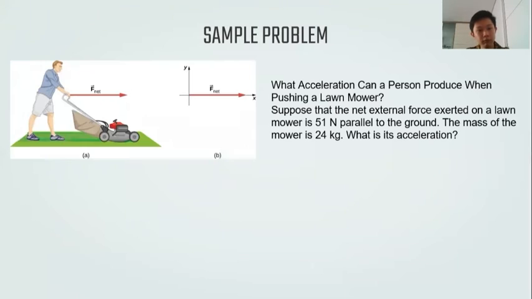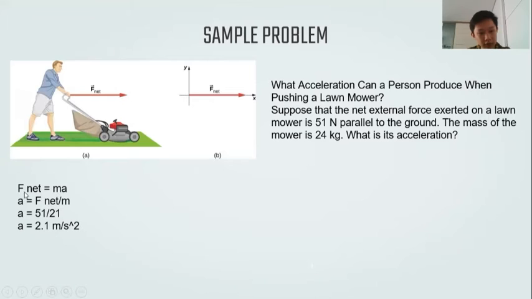Another sample problem: what acceleration can a person produce when pushing a lawn mower? Suppose that the net external force exerted on a lawn mower is 51 Newton parallel to the ground. The mass of the mower is 24 kg. What is its acceleration? What we are finding is the acceleration.